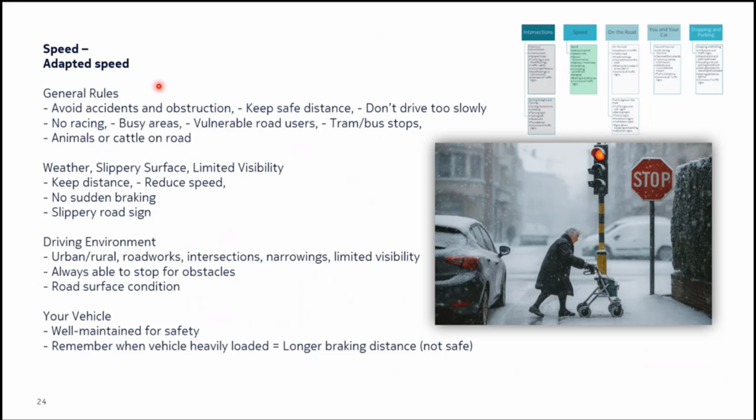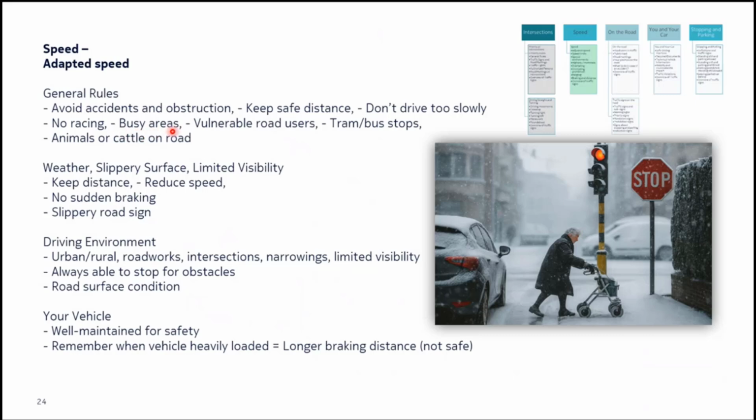So always try to drive safe, avoid accidents, very obvious. Avoid obstructions, don't cause your car to stop at junctions, for example. Always keep a safe distance between your car and the car in front of you. Don't drive too slowly. Even though you are allowed to drive slowly on certain roads, except motorway, never drive too slowly. That's still an offense. Okay, so don't race on roads.